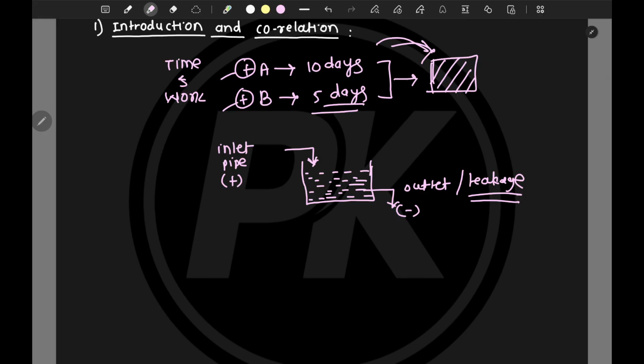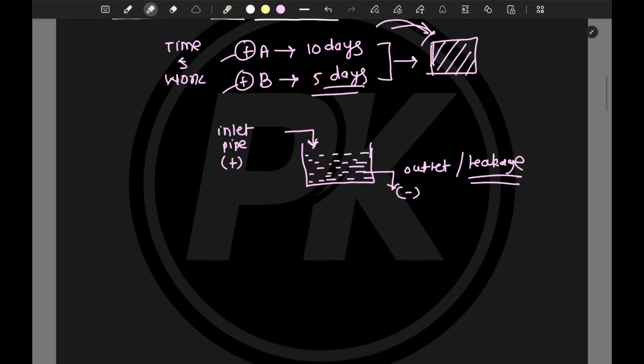Now you may ask, sir, what is the LCM connection? Here the total work was there, right? Now that total work becomes the total capacity of that tank.